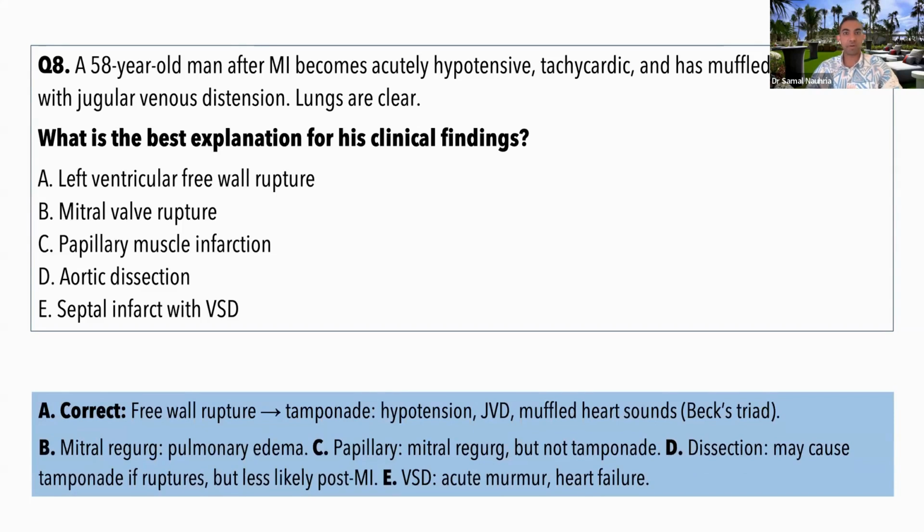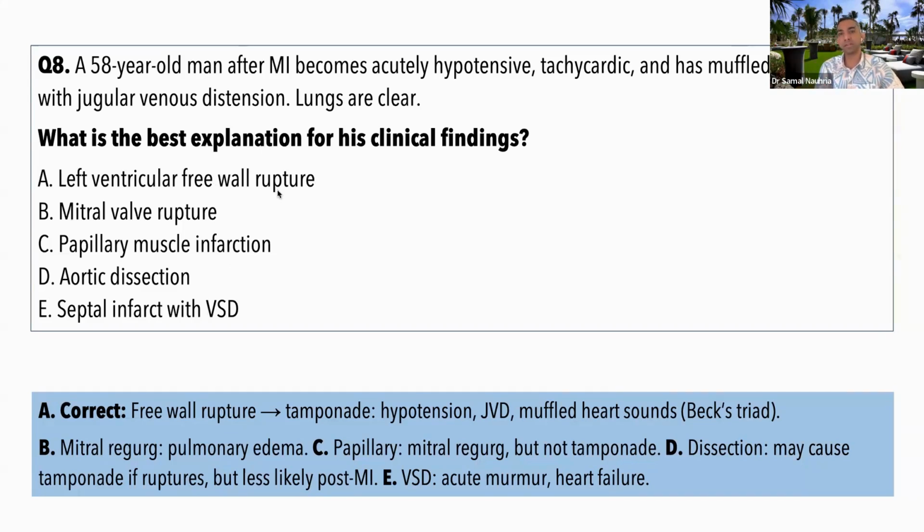Yes, so cardiac tamponade. But what they've asked us is what led to it. Very important. You identified it, and they've told you it has happened after MI, and then asked what led to it. Of course MI, but MI did something which led to this cardiac tamponade. So the correct answer is free wall rupture. We have a lot of options here: left ventricular free wall rupture, mitral valve rupture, papillary muscle infarction, aortic dissection, septal infarct with VSD. But the most likely correct answer would be left ventricular free wall rupture.